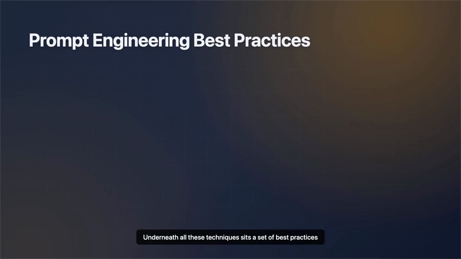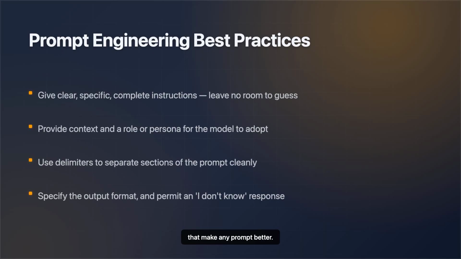Underneath all these techniques sits a set of best practices that make any prompt better. Give clear, specific, complete instructions. Leave the model no room to guess what you meant. Provide context, and give the model a role or persona to adopt, like "You are a cautious clinical reviewer." Use delimiters to cleanly separate the sections of your prompt so the model can tell instructions from data, and specify the exact output format you want. One that's easy to forget but genuinely valuable: explicitly permit the model to say, "I don't know," which cuts down on confident wrong answers.